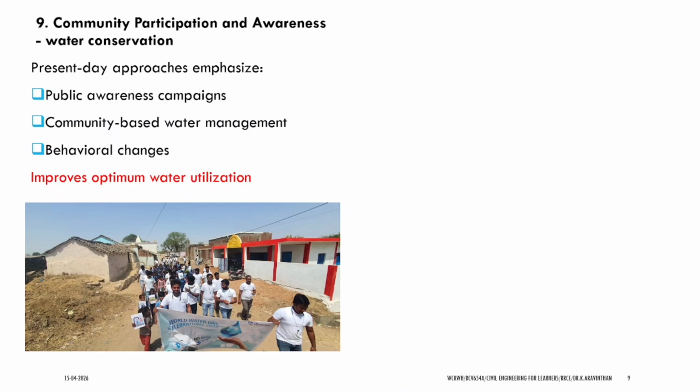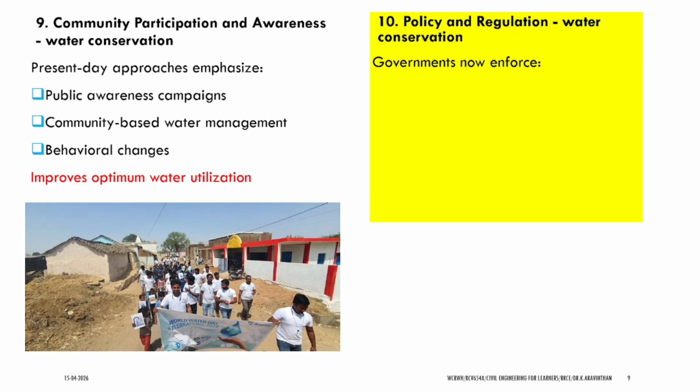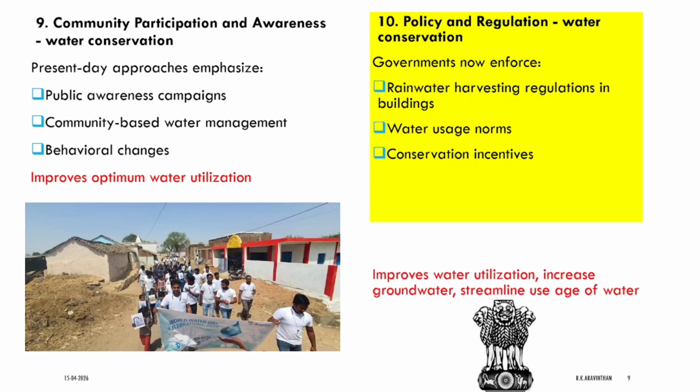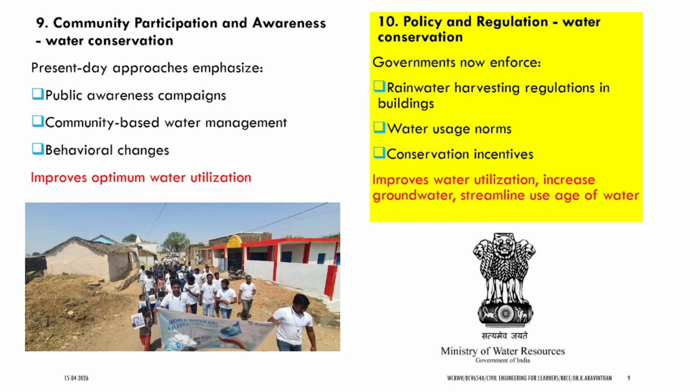Next thing, community participation and awareness improve optimum water utilization through public water campaigns, community based water management, and behavioral changes. If we have good policy and regulation, this improves water utilization through rainwater harvesting regulation. Certain states have made a rainwater harvesting system essential to get a building license.